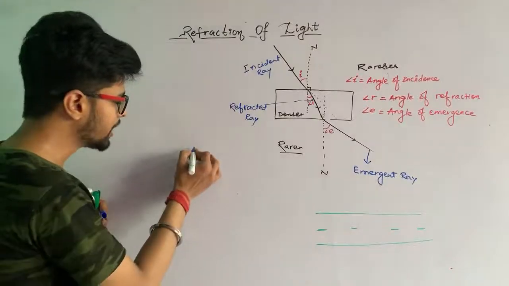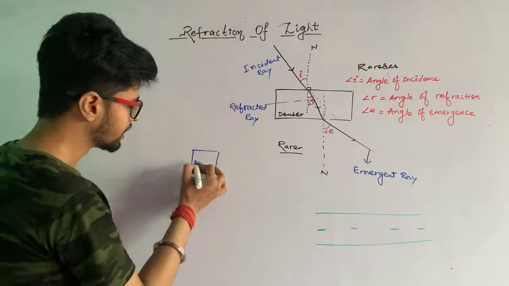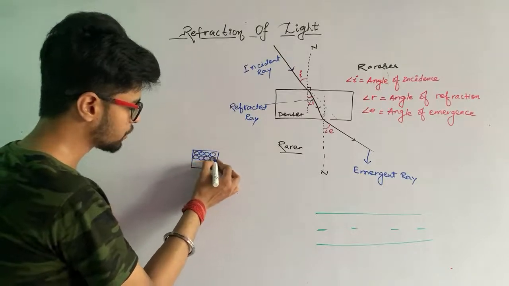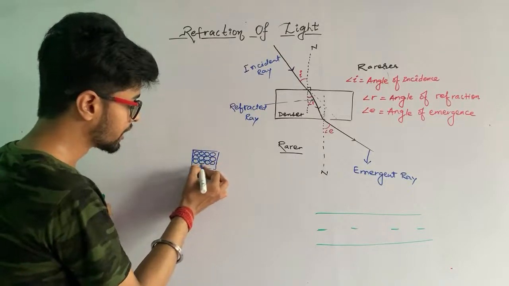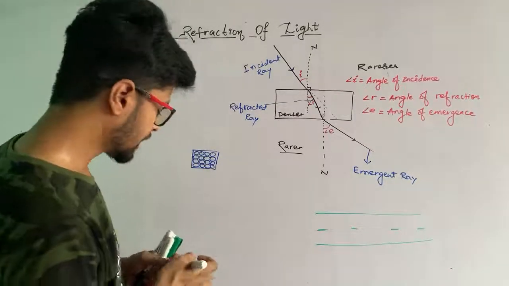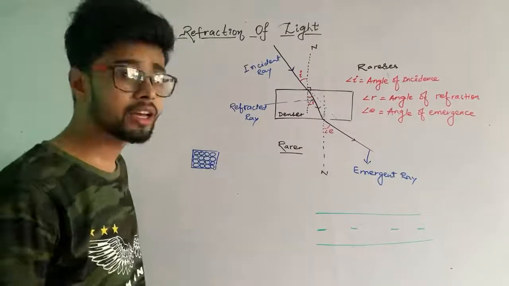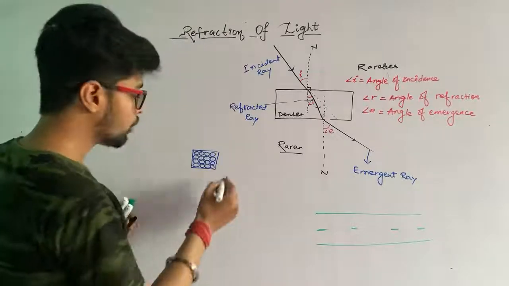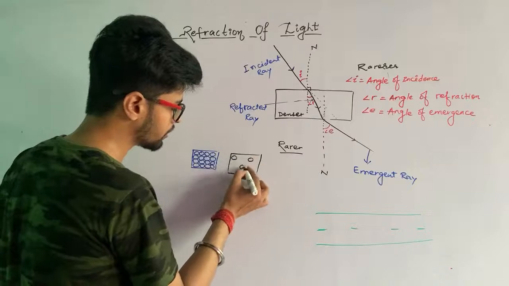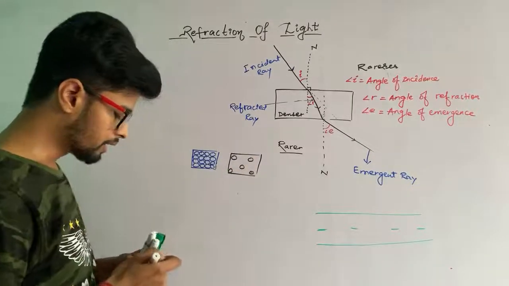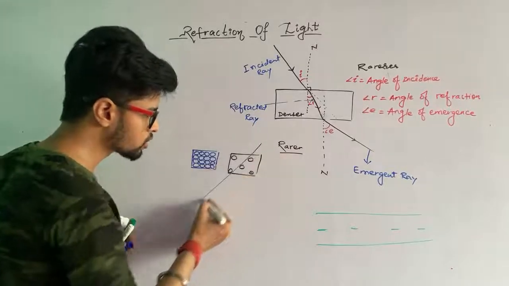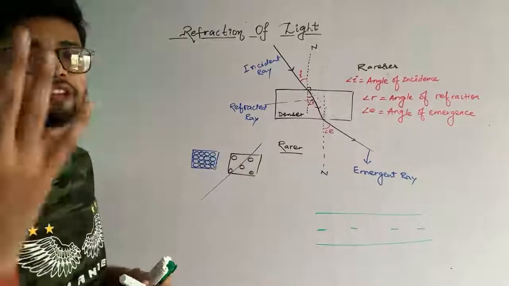In the denser medium, due to the high density, the molecules of any kind of substance which has higher density are very closely and tightly packed together. But in case of the rarer medium, like in air or any kind of vacuum, what happens? The molecules are very loosely packed together. The same thing is going to happen here also. When light rays pass through this medium, the speed is very high.